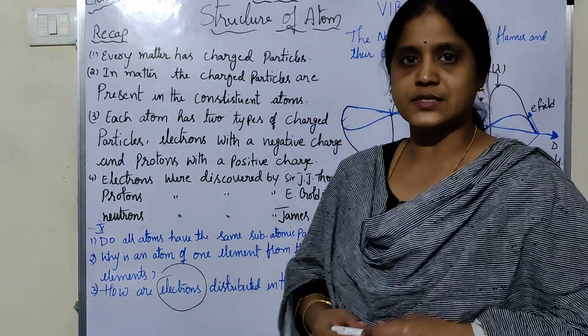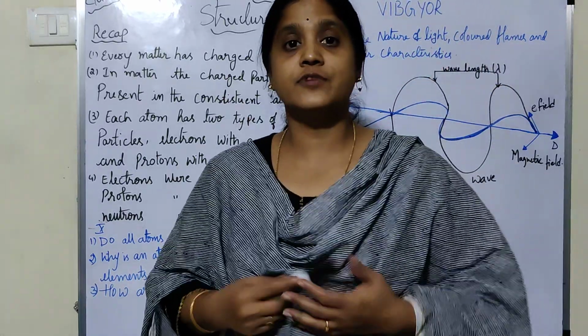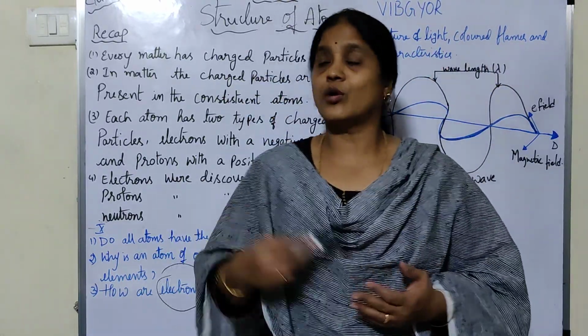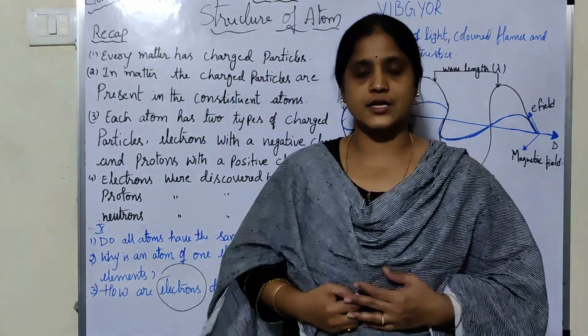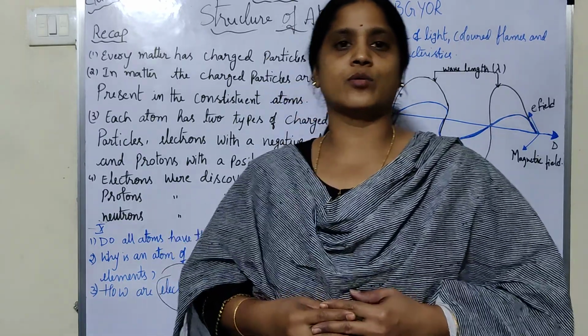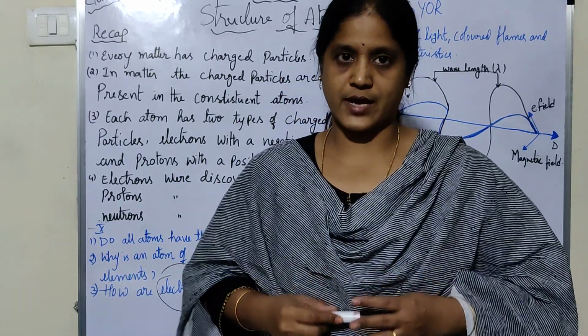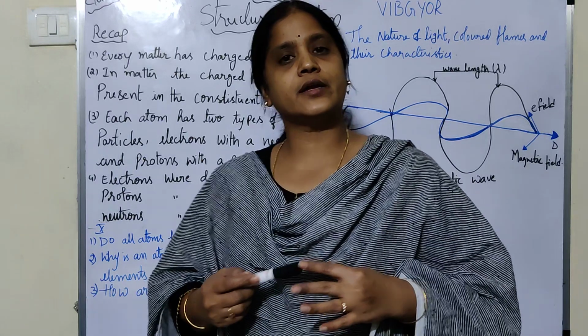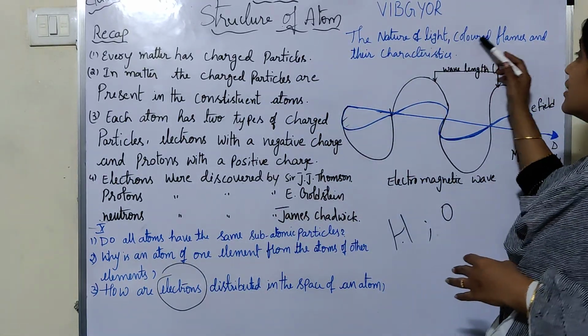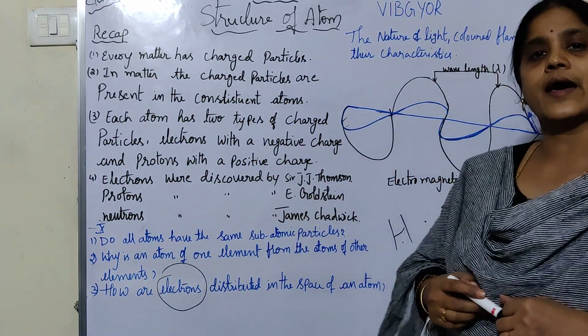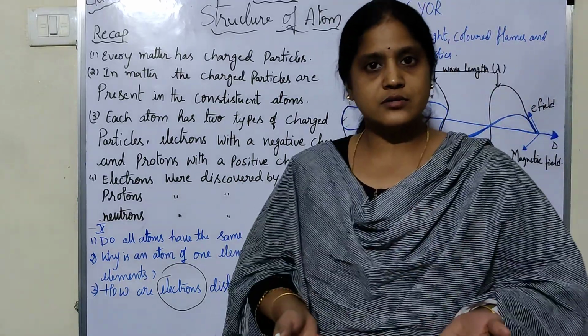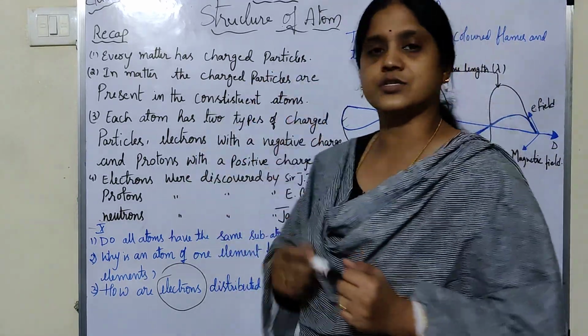Before discussing the structure of atom, we first have to learn about the wave nature of light and different colored flames and their characteristics. If you learn this, then you can understand the structure of atoms.